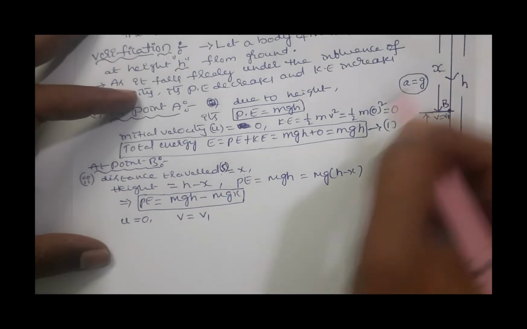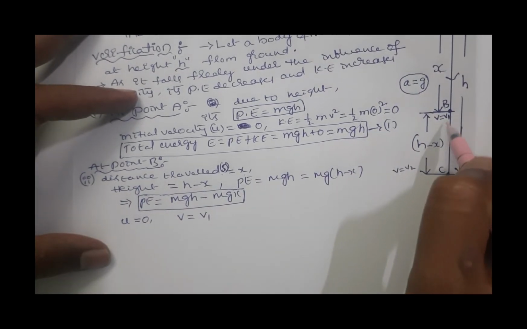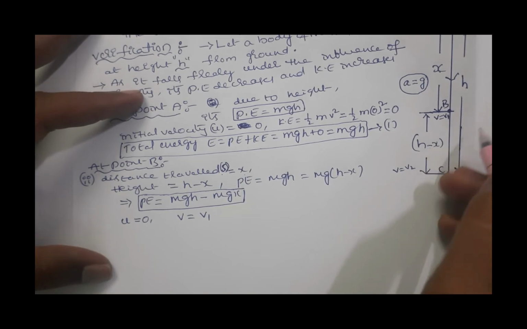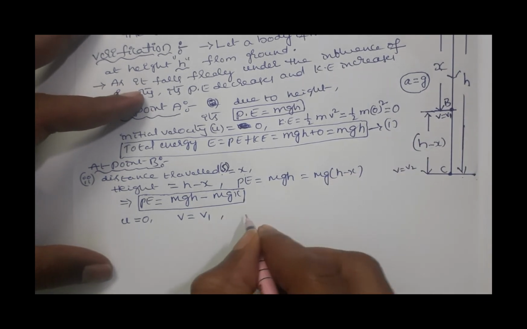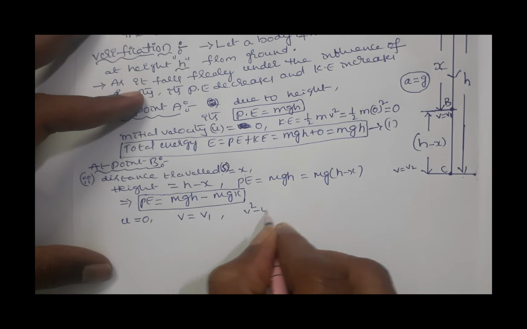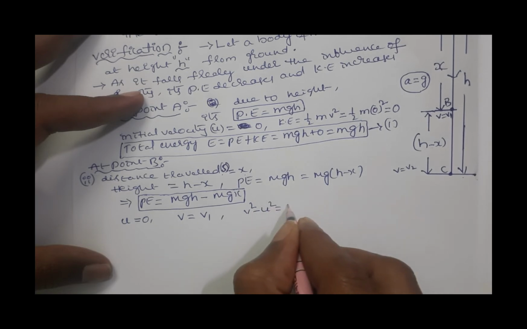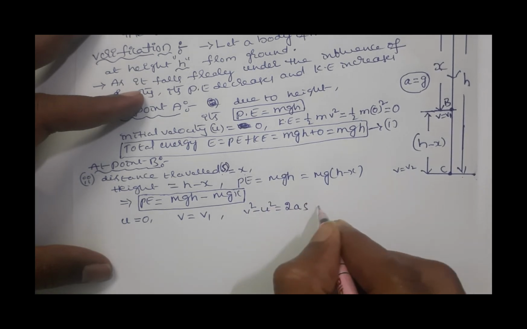You know, initial velocity u is 0. At the point B, final velocity is taken as v1. And we know that from third equation of motion, v square minus u square is equal to 2as.